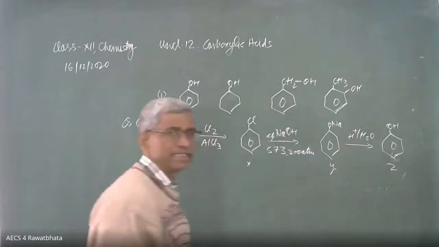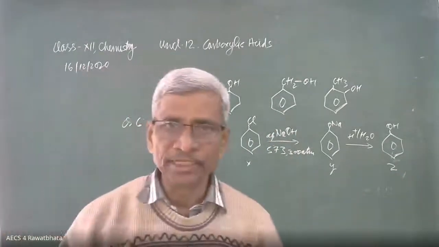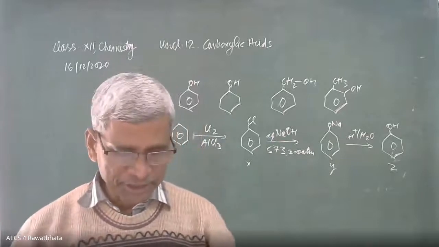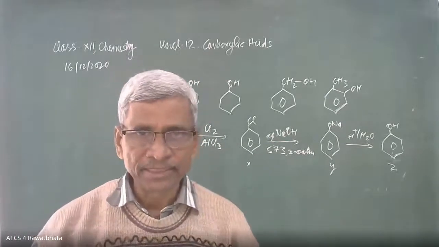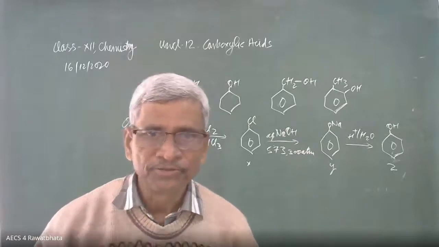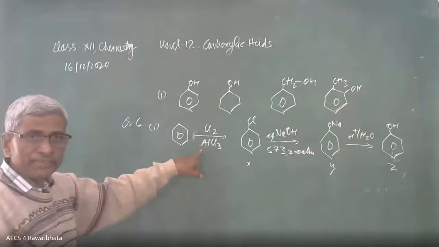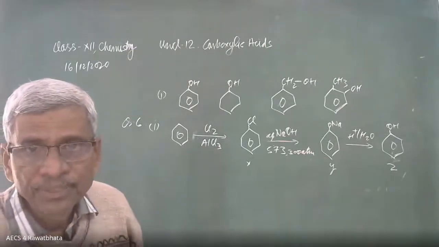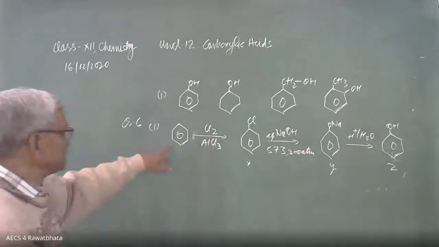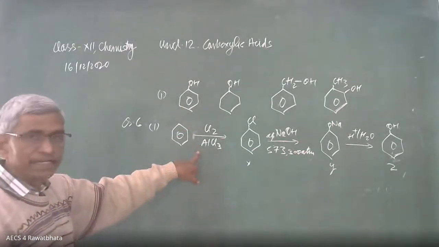In this way we can decide. So some named reactions are involved in these conversions. And if any step is unclear, Varsha, what is the problem, beta? This is benzene, chlorination of benzene in presence of halogen carrier.